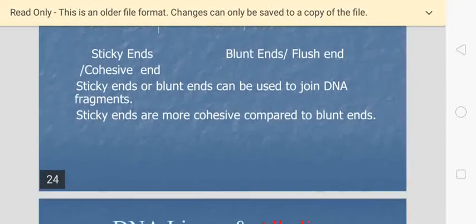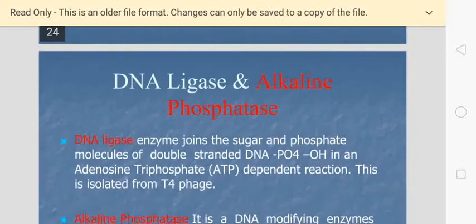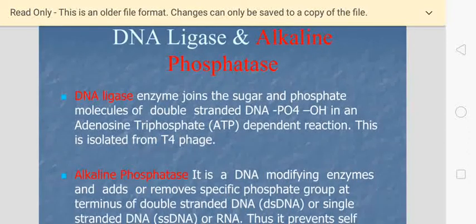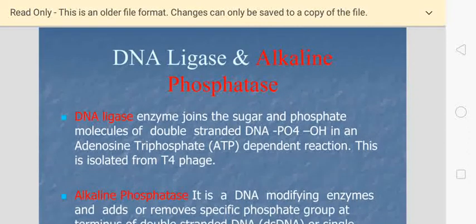In addition to the restriction enzymes, two more enzymes are responsible for the rDNA process: DNA ligase and alkaline phosphatase. Let's see DNA ligase first. I already said ligase is responsible for joining the fragmented segments. So the molecular scissors are restriction endonucleases, and the joining enzymes we call DNA ligases. DNA ligase is an enzyme which can join the fragmented portions of DNA through the sugar and phosphate bond of the double stranded structure.